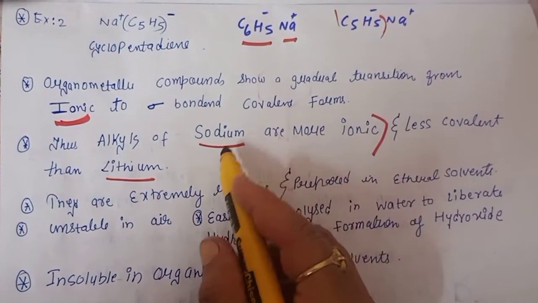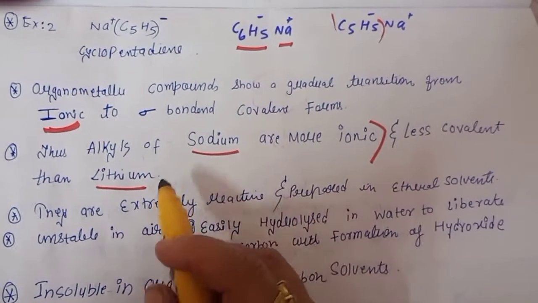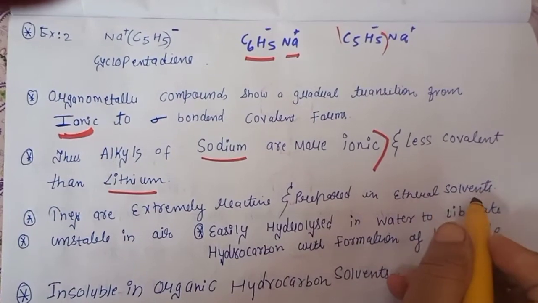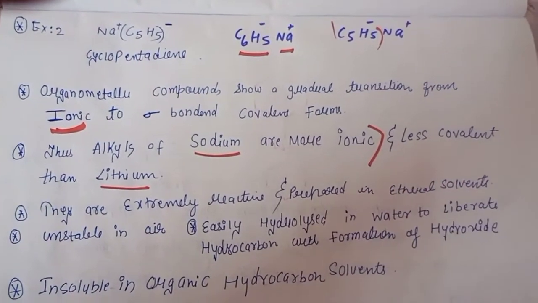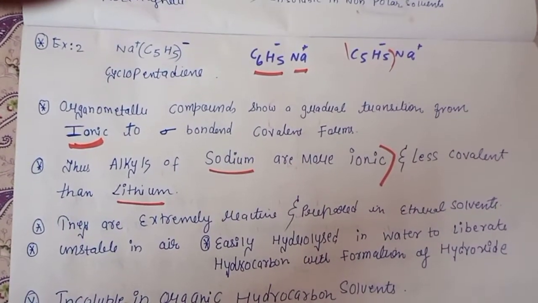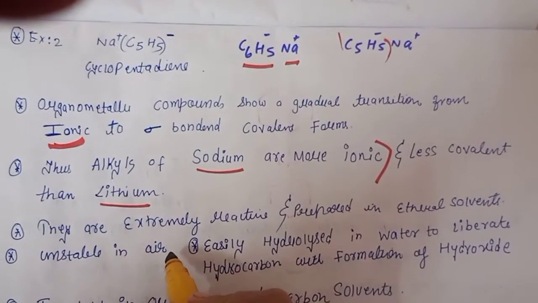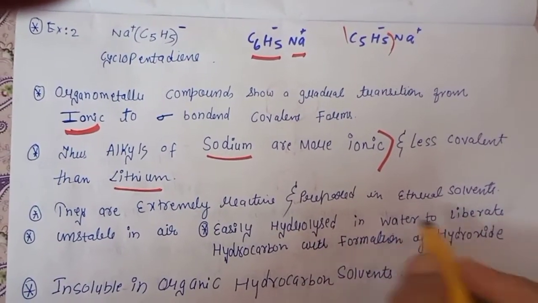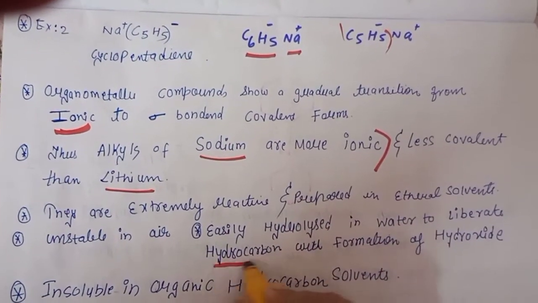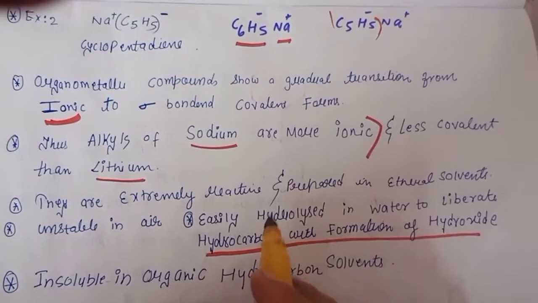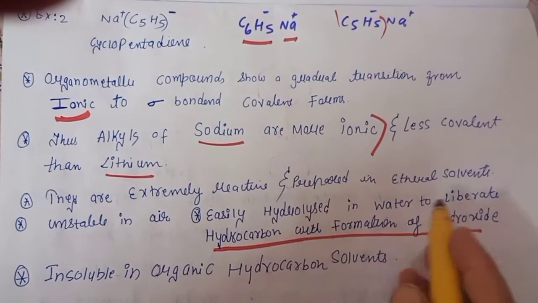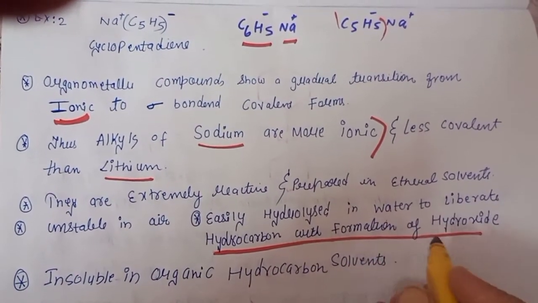We know that as sodium is reactive, the compounds of sodium are also reactive. Generally, they are prepared in ethereal solvent. As we have studied with Grignard reagents, we use dry ether. They are unstable in air. They are easily hydrolyzed in water to liberate hydrocarbons with the formation of hydroxides.